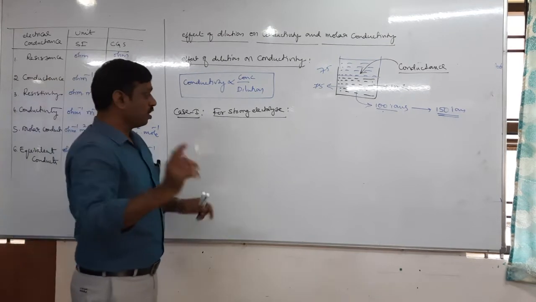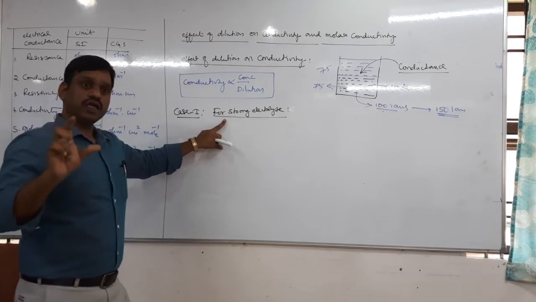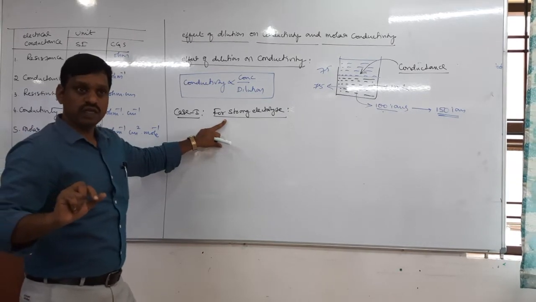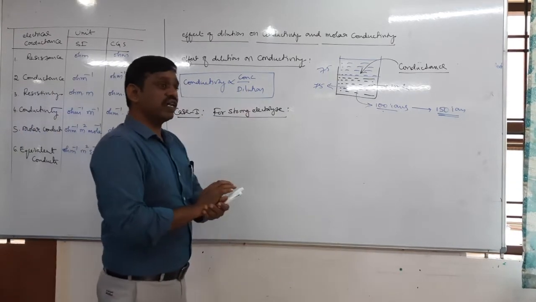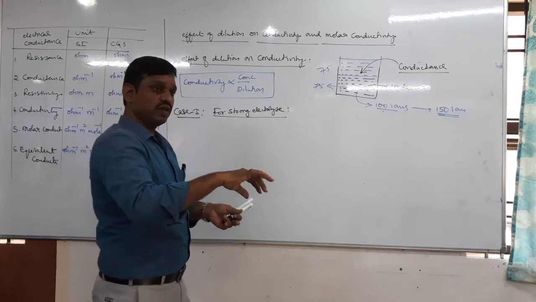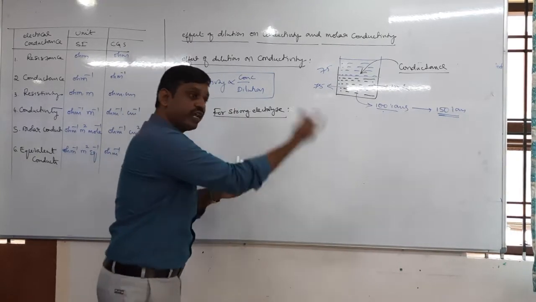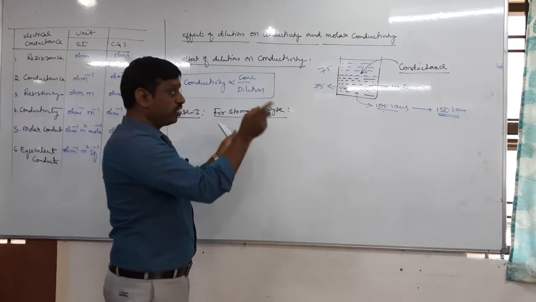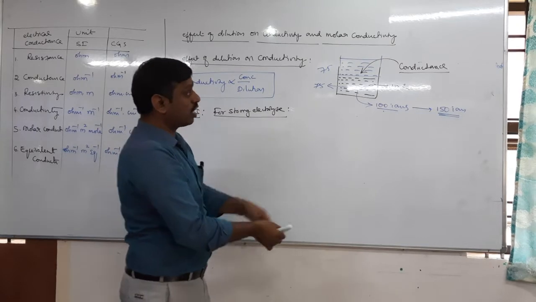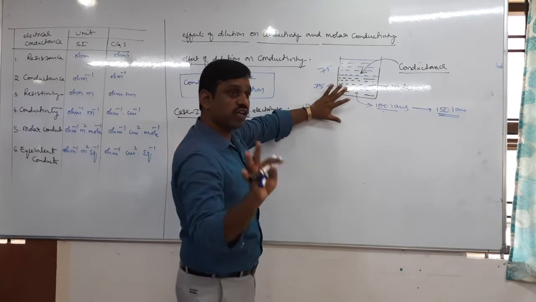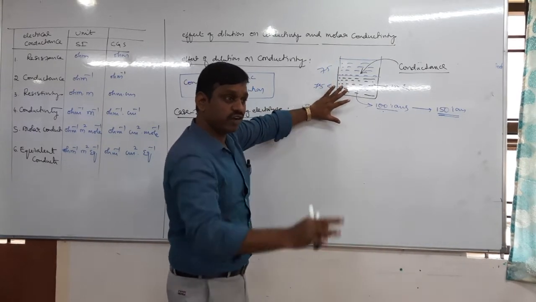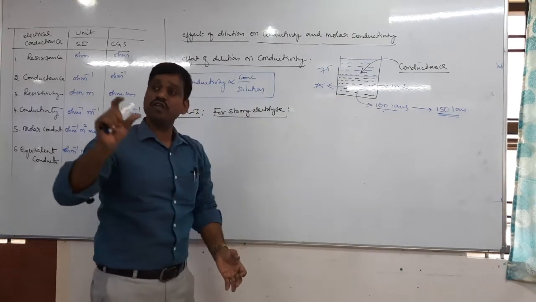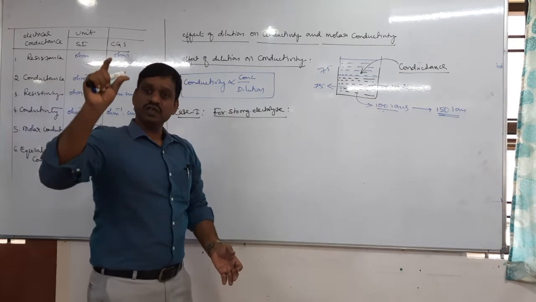and why? Say, strong electrolytes already undergo complete ionization, right? So since they already undergo complete ionization, on dilution, do they undergo further ionization? No, they do not undergo further ionization. Therefore, the total number of ions does not increase. When the total number of ions does not increase, but the volume is doubled, the number of ions per unit volume decreases more.